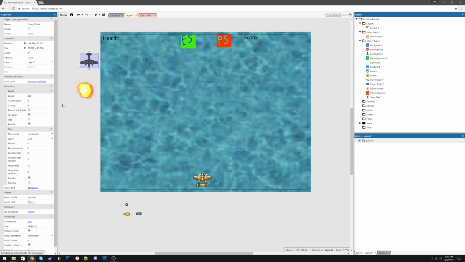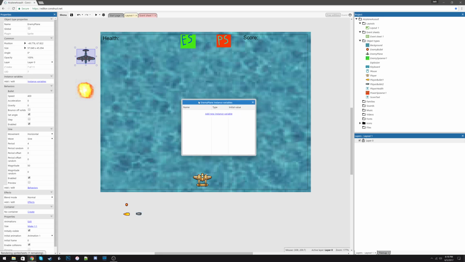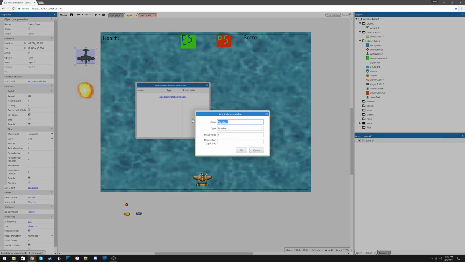But these are variables that can be assigned individually to each and every instance of the plane. So this enemy plane, and a different enemy plane on screen, can have two different values for the same instance variable. So right now we're going to go to the instance variables window, and we're going to add a new instance variable.